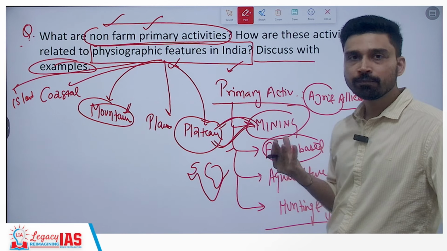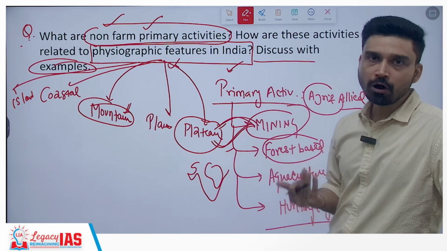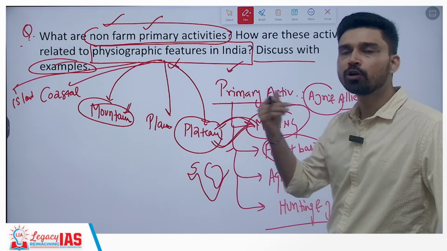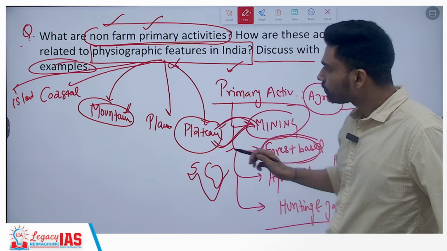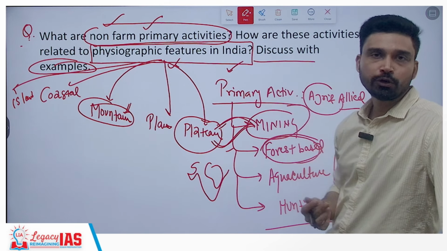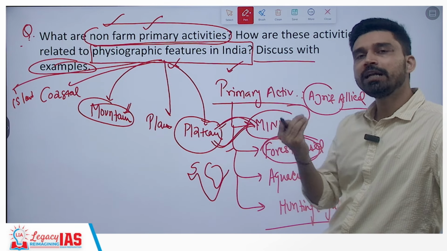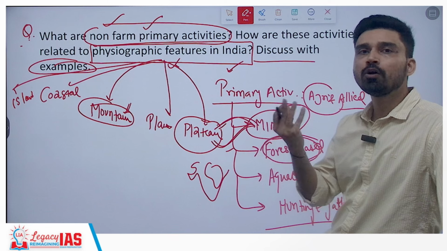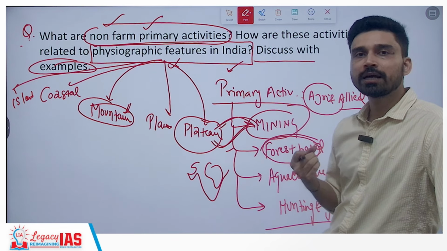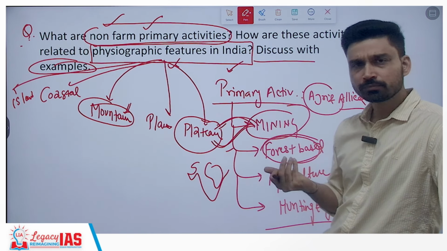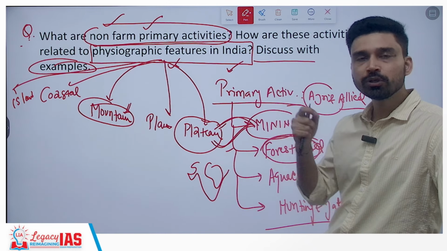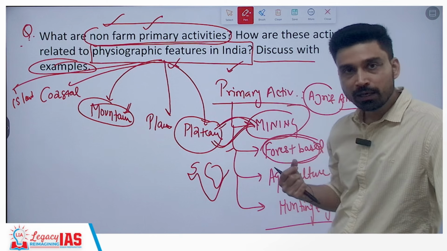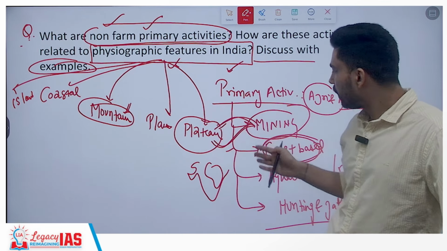You have the mahua tree that is used for making liquor, alcohol. That is how tribals also use this. In the Himalayas, you have pine forests, where the pine trees are used for extracting oil. It is used for extraction of substances used in the paint industry, and in the manufacturing of turpentine oil, for example. So all this is how you can relate it.